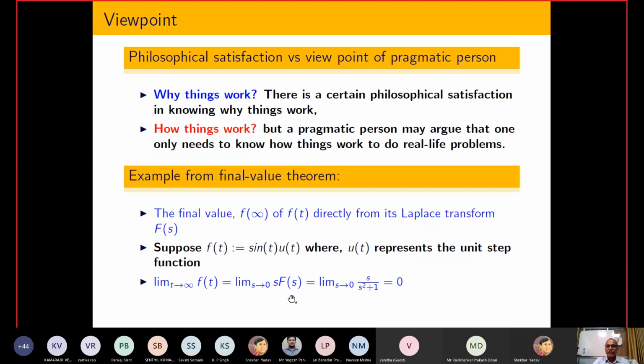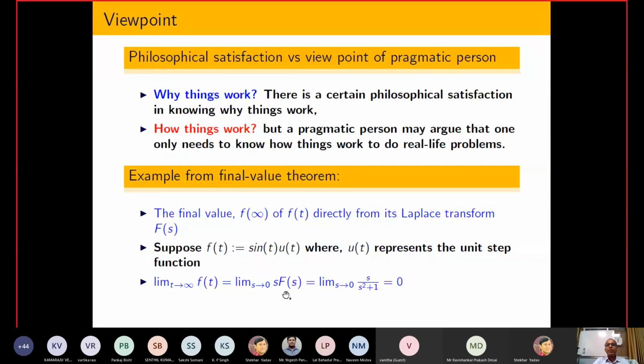I am not going to prove this theorem; I am assuming that you are already well aware of it. Otherwise, please go to the internet and search, and from the Laplace domain you are able to see this result.